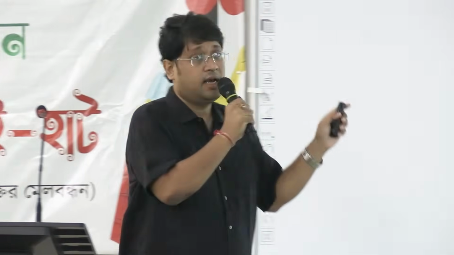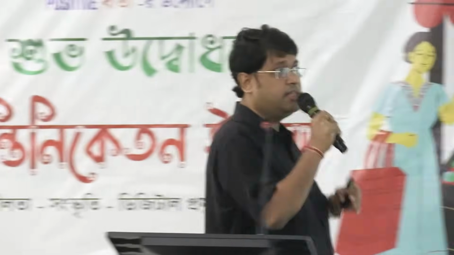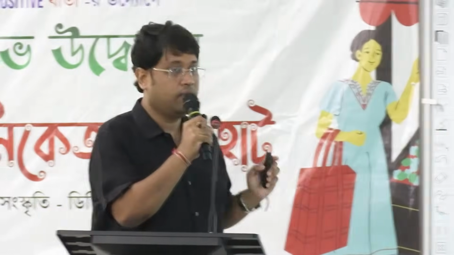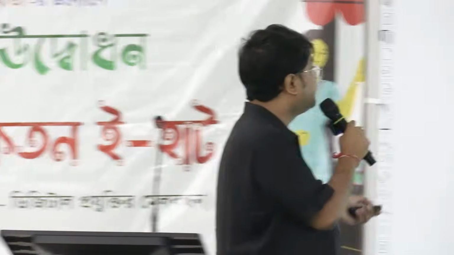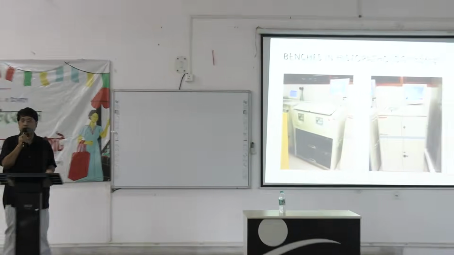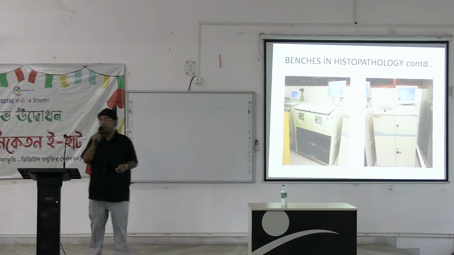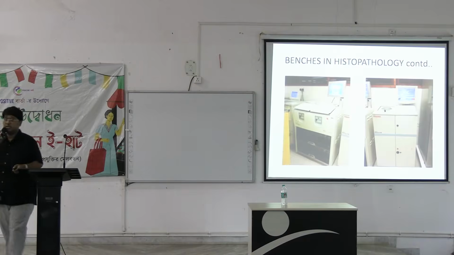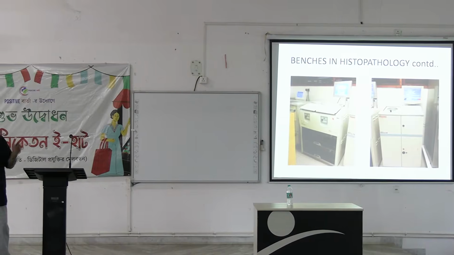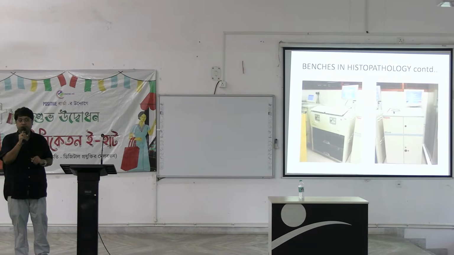Automated is very good for large volumes. While there is a big lab and there are many surgical specimens, it is very difficult to do manually. So we are going for the automated versions now. See, this is the automated tissue processor. During the PG examinations, you may be given this kind of pictures which are very close to each other. Four photos are given, and you are asked, what is the machine here?